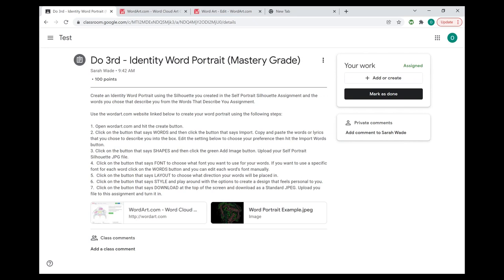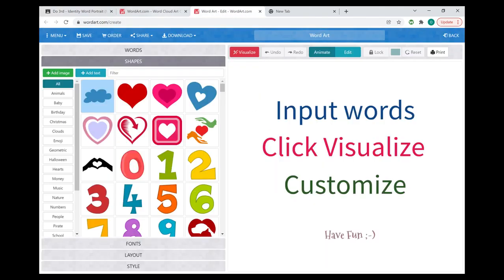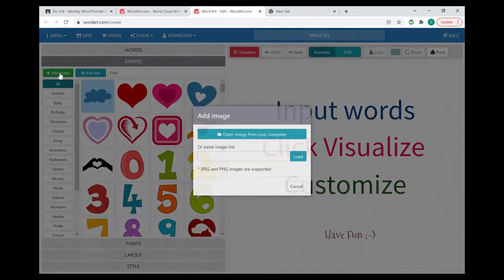So remember, you saved that self-portrait silhouette that you made from assignment number 2. So you're going to come to where it says shapes, and then you're going to go to this green add image button, and it's going to allow you to open an image from your computer. And you're going to click on this button. It's going to open the file window on your computer, and you can upload the JPEG of the silhouette that you traced of the picture you took of yourself here.